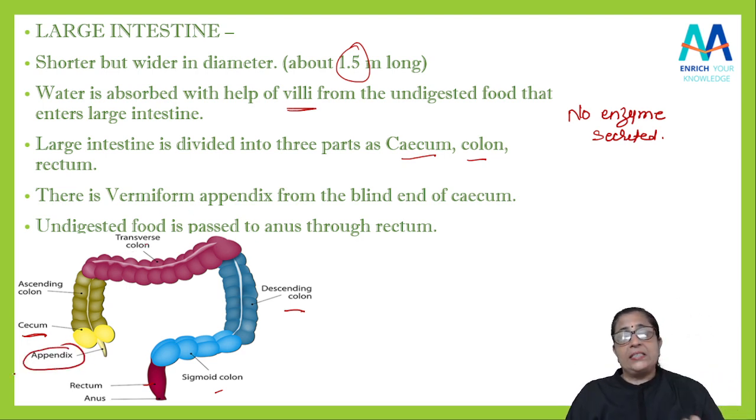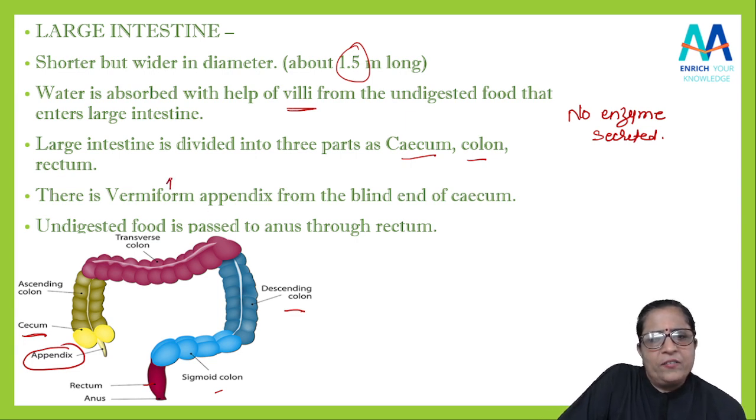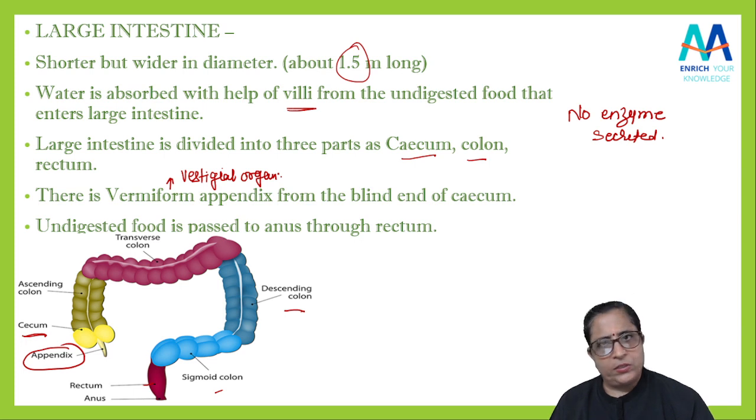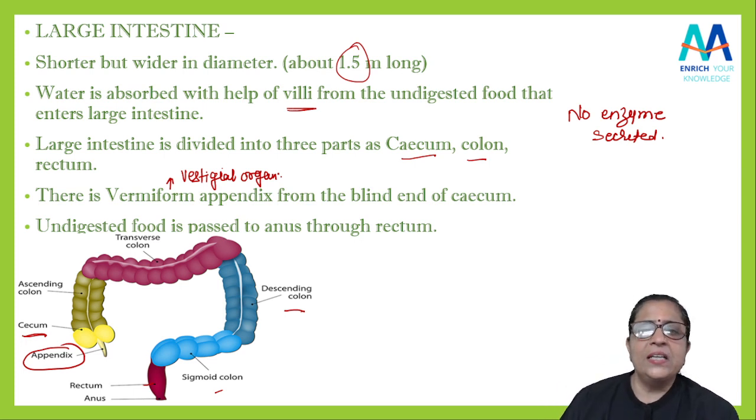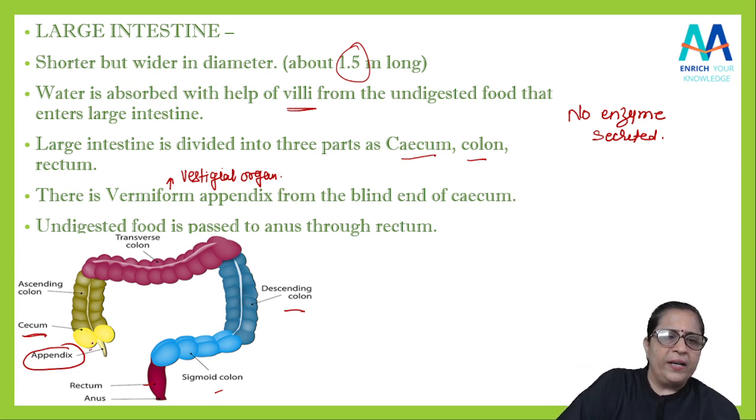Now, in the large intestine, you can also see this appendix. Vermiform appendix is present. Yes, from the blind end of the cecum it is there. लेकिन अभी ये appendix, it is a vestigial organ now, isn't it? We consider it as a vestigial organ जो अभी हमारे लिए कोई काम का नहीं है. It is not of any use. Just एक organ है. It is of no use. So this vermiform appendix is from the blind end of the cecum. You can see here, in this appendix, it will be there.